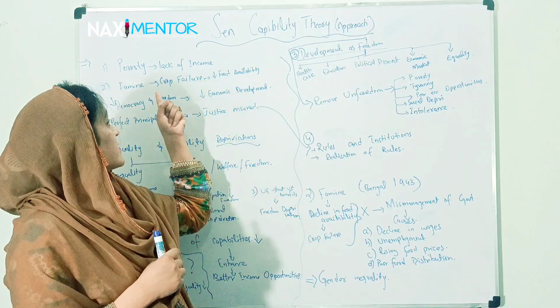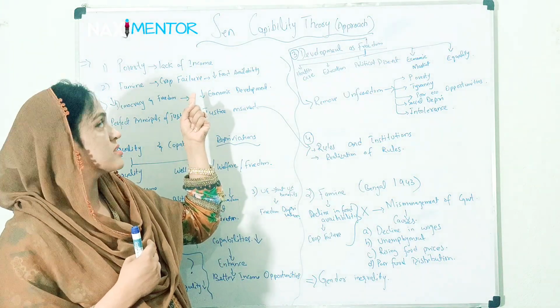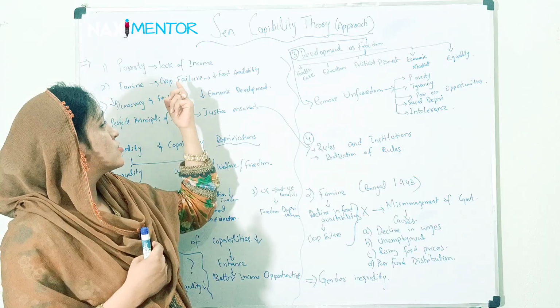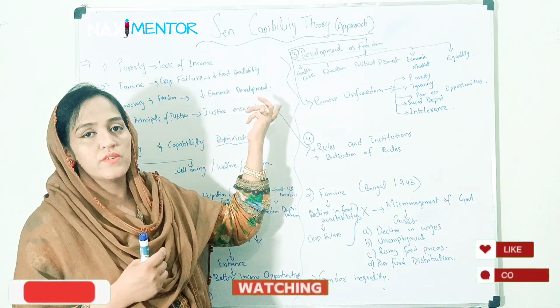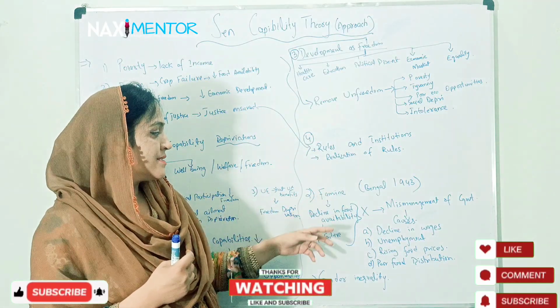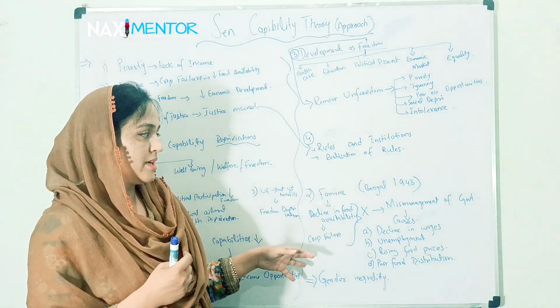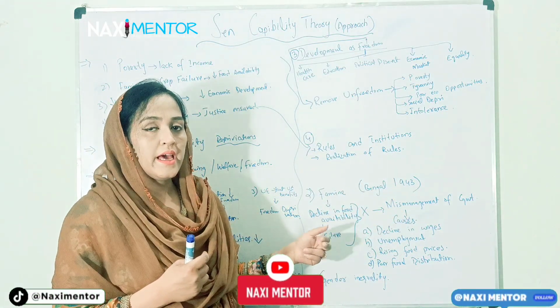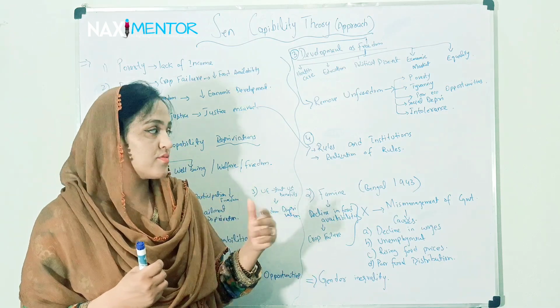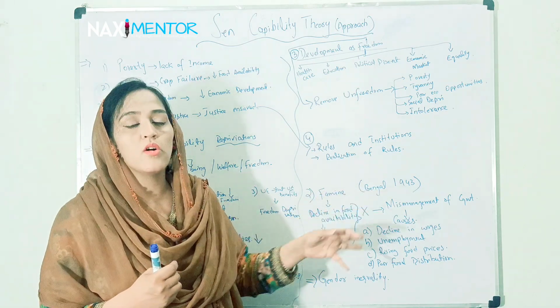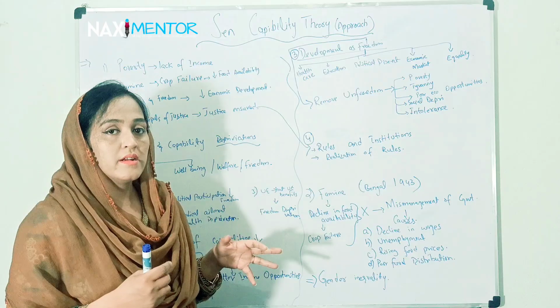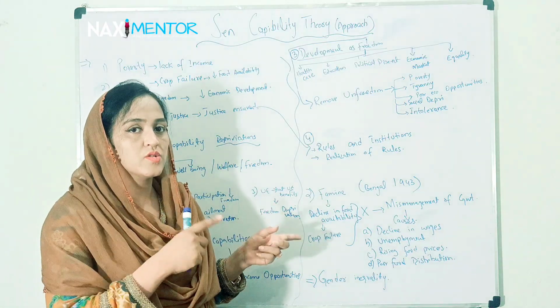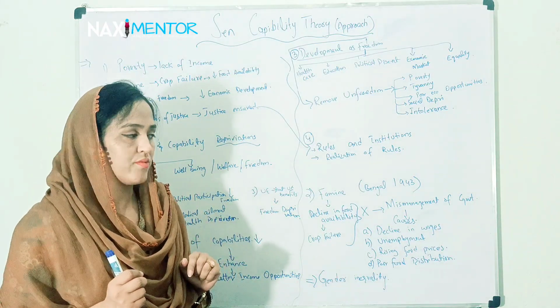The second point that we left at the start was that famine is due to crop failure and we have less food availability. He says no, famine is not due to declining food availability. It is due to mismanagement of government, and he gave different facts from the famine of Bengal during 1943.